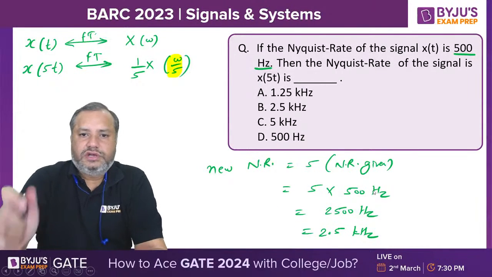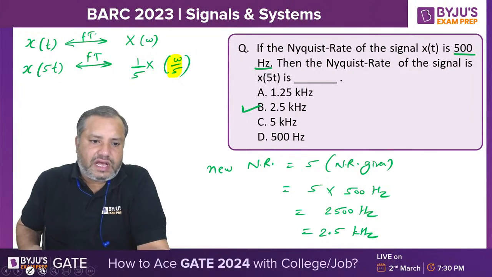Can I have a response? 2.5 kilohertz means option B is the correct answer.